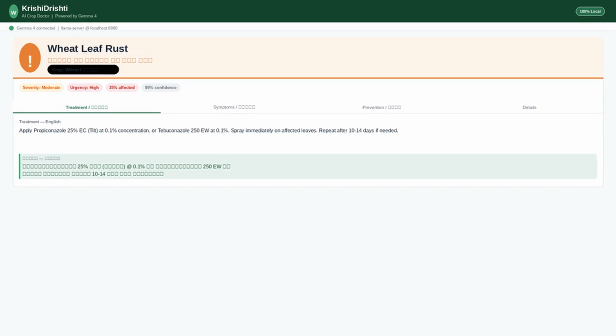The diagnosis is complete. Gemma 4 has identified wheat leaf rust, caused by the fungus Puccinia triticina. The severity is moderate, with 35% of the leaf area affected. Urgency is marked high, meaning the farmer needs to act quickly.